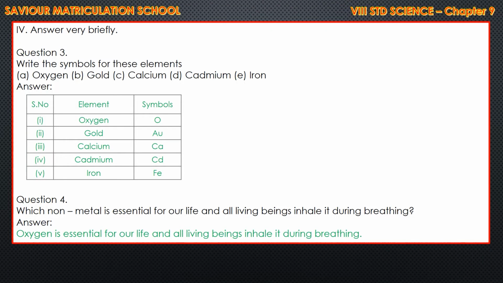Third question, write the symbols of the following elements. That's given in the book itself, you see. Oxygen, O, gold, Au, calcium, Ca, cadmium, Cd, iron, Fe. Always the first letter should be in capital, the second letter in small letter. Question number 4. Which non-metal is essential for our life and all living beings inhale it during breathing? Answer, oxygen is essential. So, which non-metal? In the place of non-metal you have to write oxygen. All the other things you can take from the question.